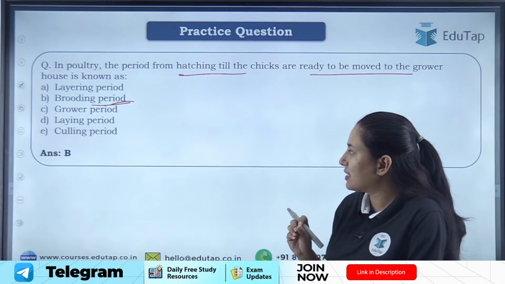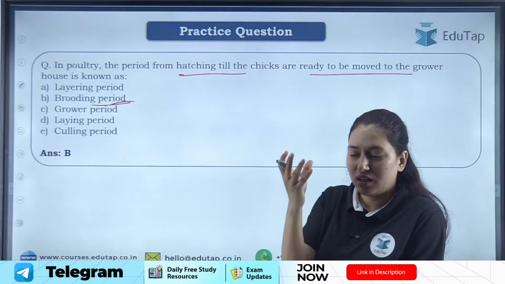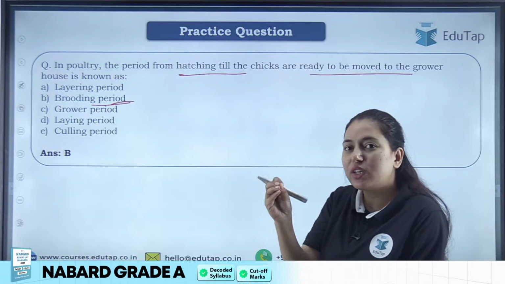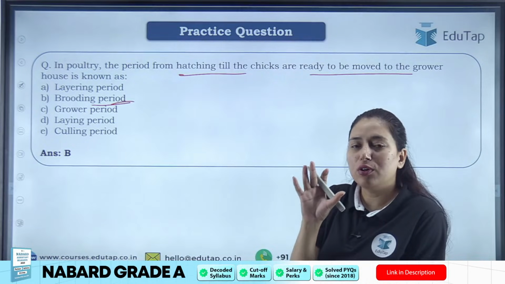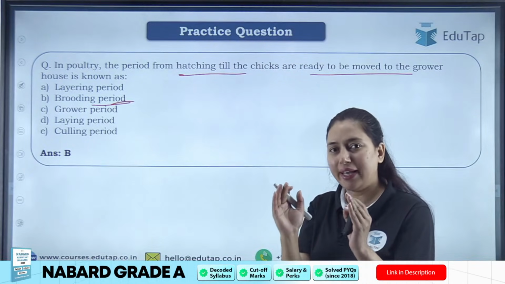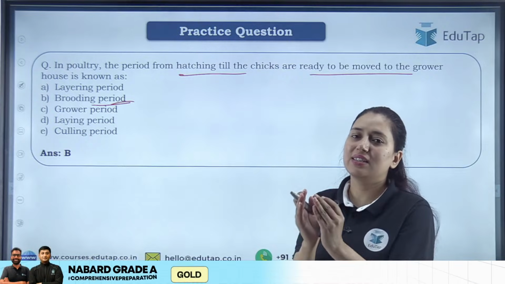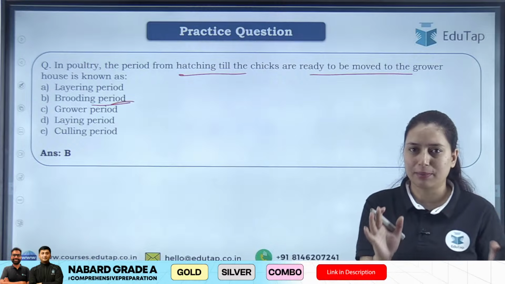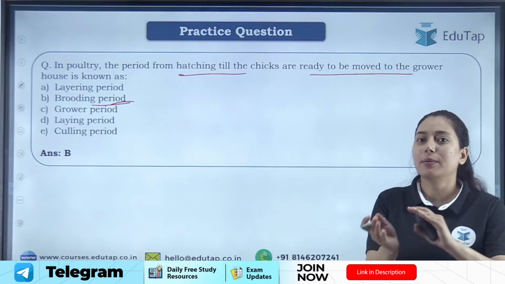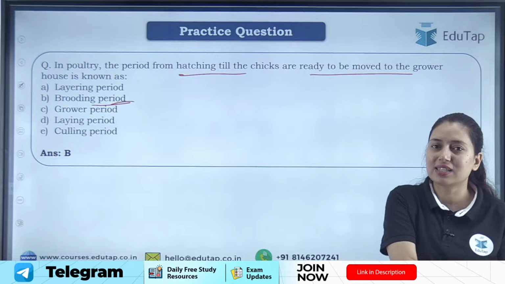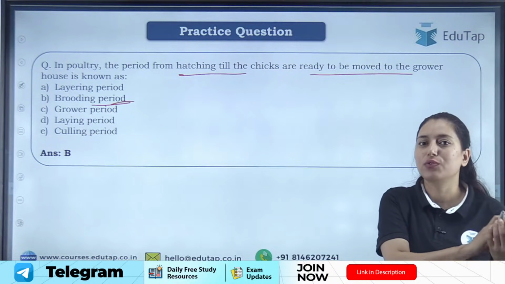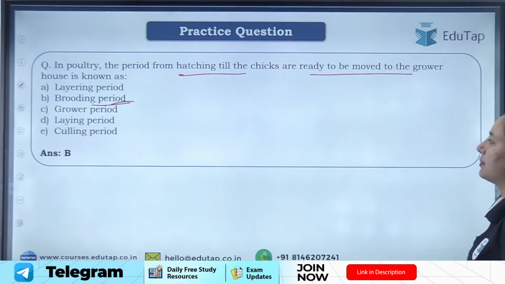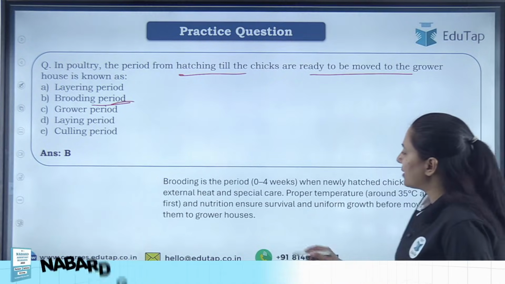It is basically कि जब आपका जो एग है वो हैच हो गया है, young chick has come out and now you have nurtured that chick for some days. ठीक है, and then after that it is taken to the grower house. It will stay in grower house for some time, that is grower period, and then it will be moved toward the next category house, that is layer house, where it will lay egg. Clear? So I hope it is क्लियर, ठीक है।